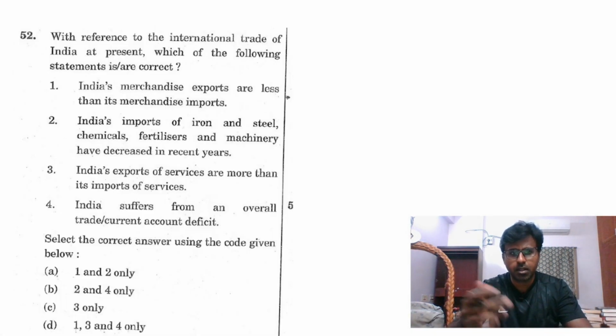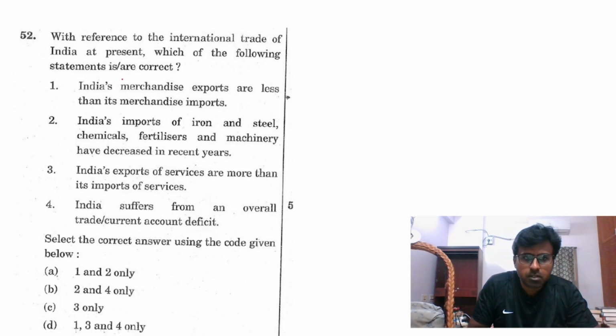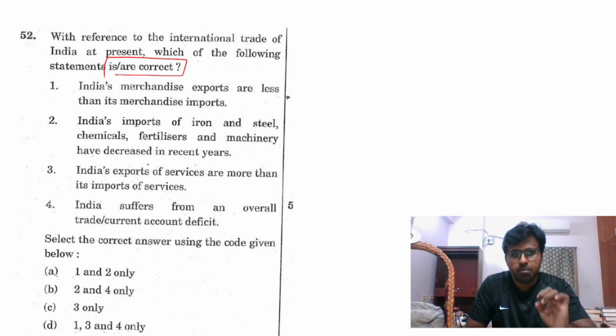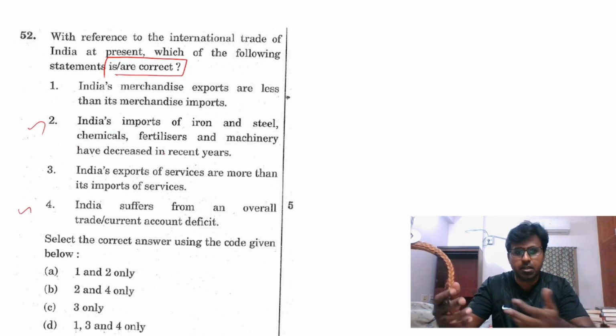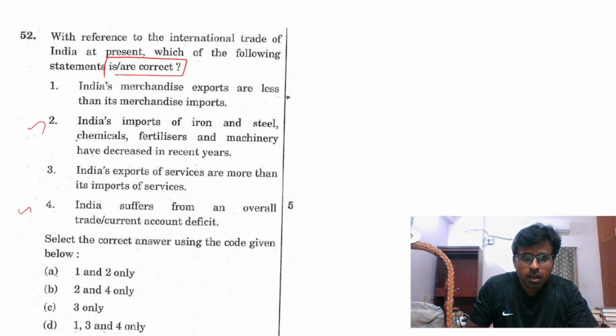And the next question: which of the statements is correct in the case of international trade? See, this is where reading the paper will definitely improve your chances of clearing this exam. In the paper, these statements keep repeating every month. Three things are there: chemicals, fertilizers, and machinery.